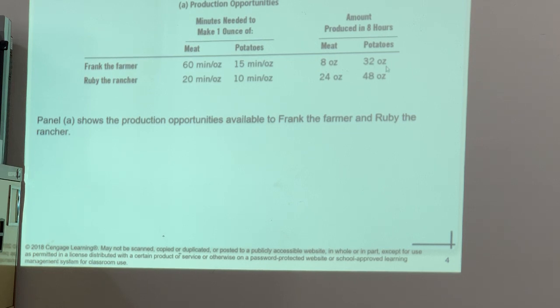This is the amount of meat or potatoes produced in 8 hours. Ruby, the rancher, however, can produce 24 ounces of meat in 8 hours, and he can produce 48 ounces of potatoes in 8 hours. So this panel shows the production possibilities for Frank and Ruby: in 8 hours, how much they can produce of each of those products.